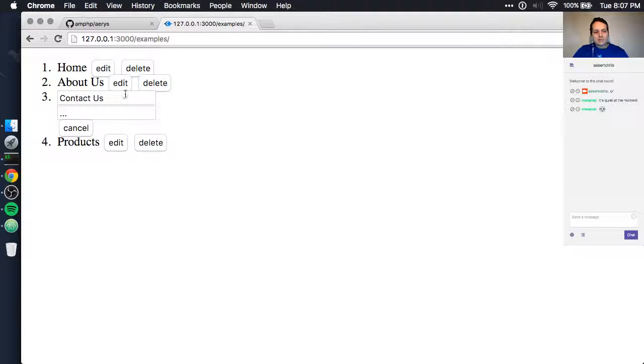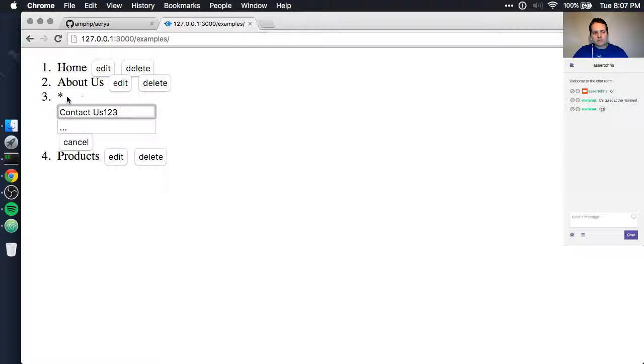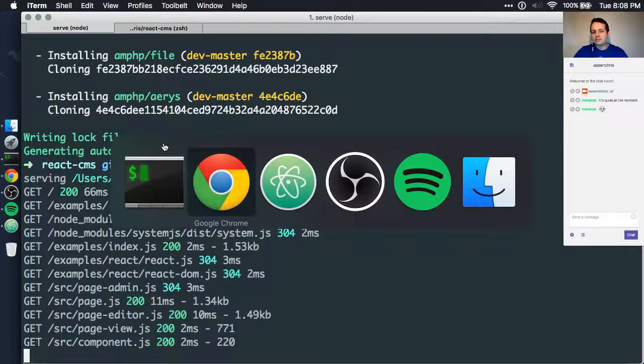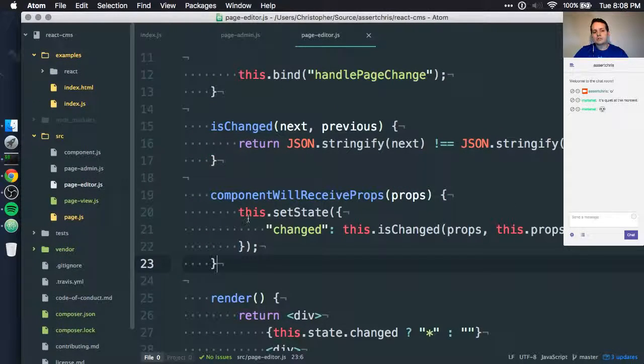Okay, now we'll see if we edit something, the moment we change it, we get this asterisk here. It's not really valuable to us, but it was an example that I could find to use component will receive props, which is a magic method that React invokes on components when they're about to get new properties.